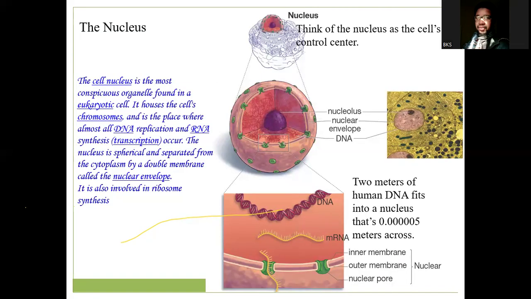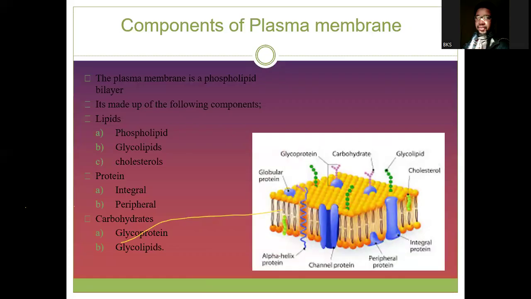Now the next thing is, we talked about the plasma membrane. What are the components of this plasma membrane? This plasma membrane is made up of a phospholipid bilayer.